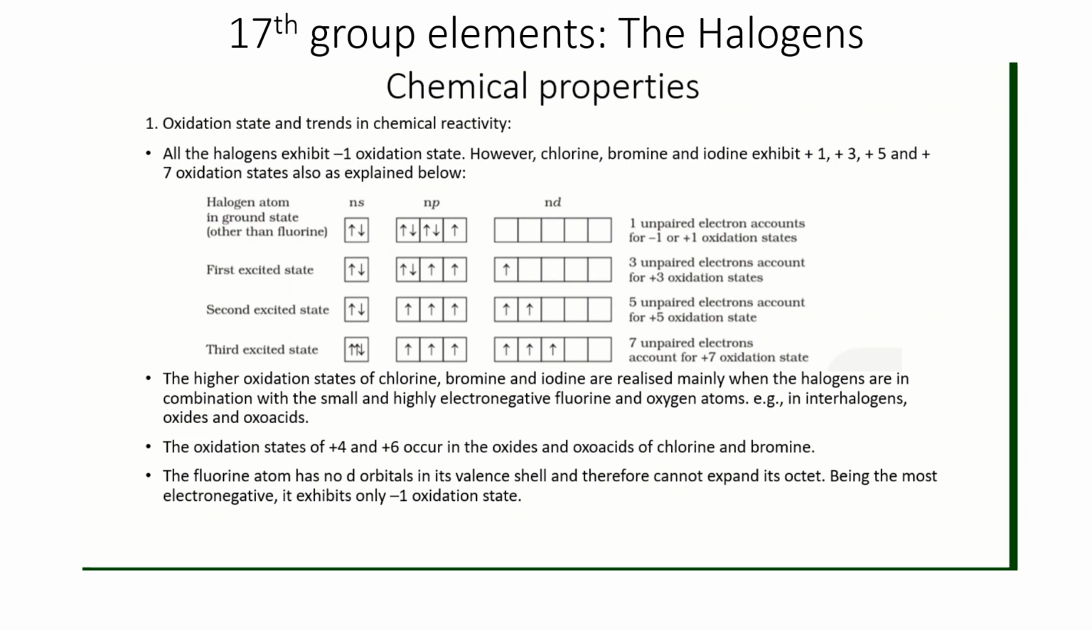In the general condition, it can show +1 oxidation state, but in the first excited state it can unpair one paired electron from a paired orbital. In the second excitation, it again unpairs one more, and in the third, it again unpairs the last one. So it is 1, 3, 5, 7. As there is one unpaired electron, valency will be 1, oxidation state will be +1. With 3 unpaired electrons, the valency will be +3. In the second excited state, 5 unpaired electrons, valency will be +5, and in the third excited state, 7 unpaired electrons, valency will be +7.